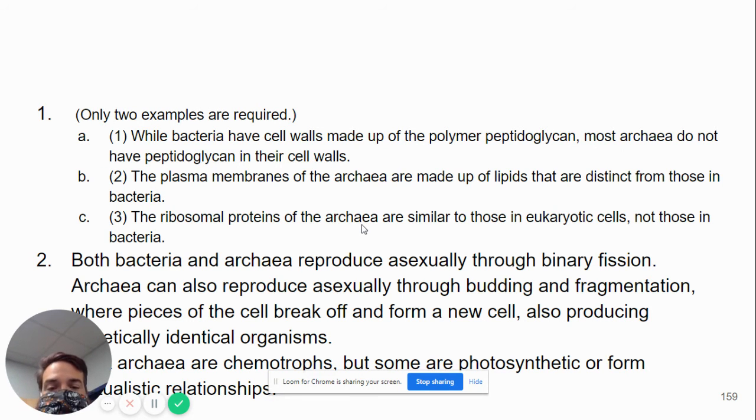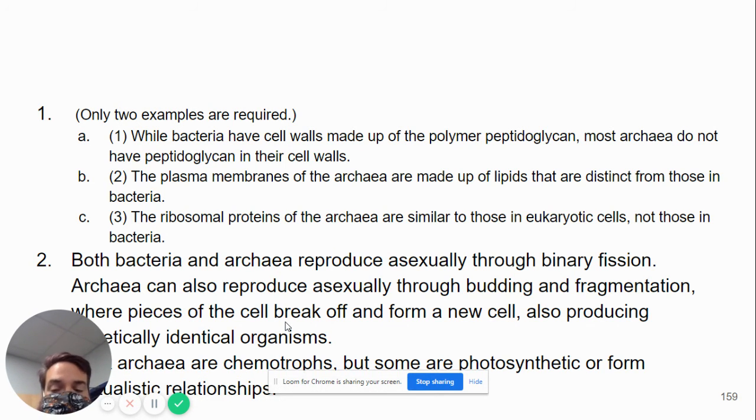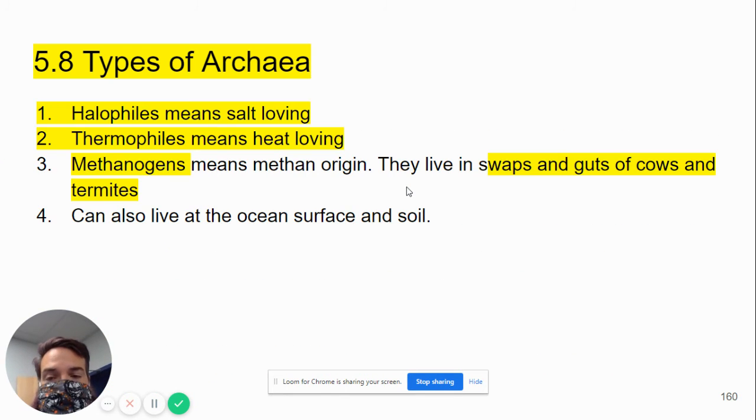How are archaea different? Cell walls have peptidoglycan in bacteria, but archaea do not. Plasma membranes of archaea are made of lipids that are different than the lipids in bacteria. And the ribosomal proteins in an archaea are similar to the ribosomal proteins in a eukaryote, not of a bacteria. Both bacteria and archaea reproduce asexually through binary fission. Archaea can also reproduce through budding and fragmentation, where pieces break off and form a new cell. And number 3, archaea are chemotrophs, but some are photosynthetic or form mutualistic relationships.